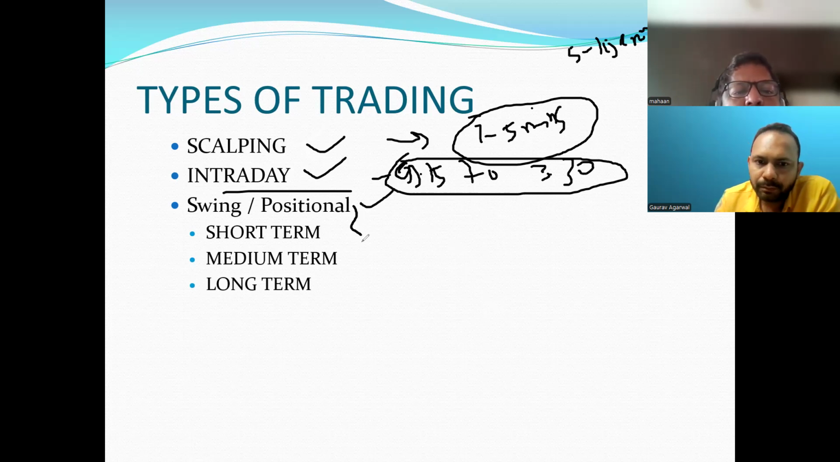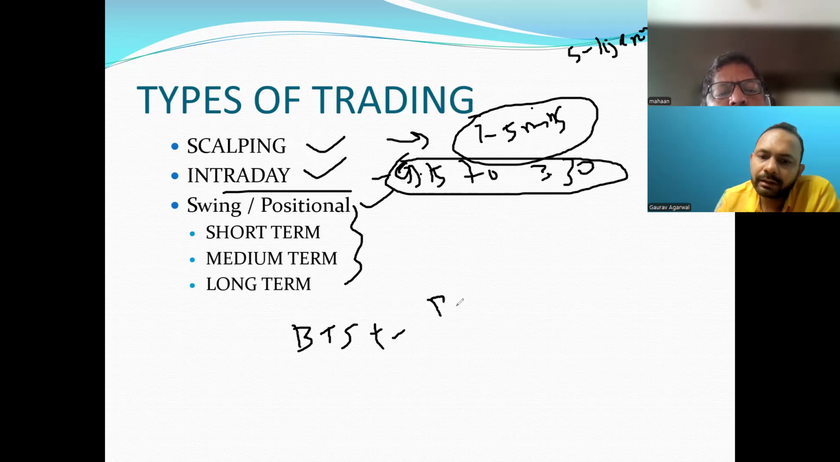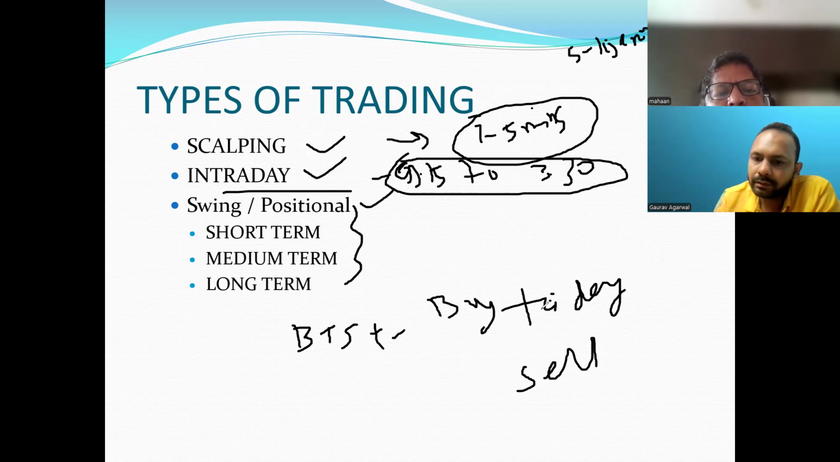Then we have positional trading. If you want to take the trade for more than 1 day, that is called positional trading. If you hold the trade for 1 day, that is called BTST, meaning buy today, sell tomorrow. Buy today, sell tomorrow. So this is called BTST.